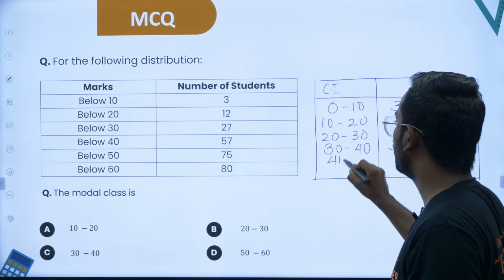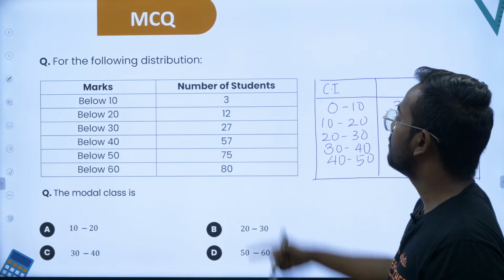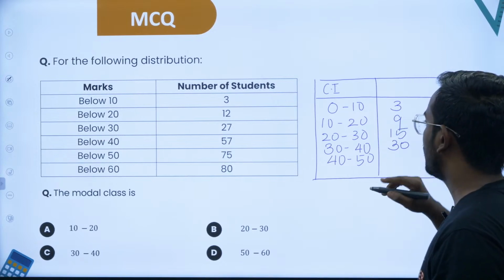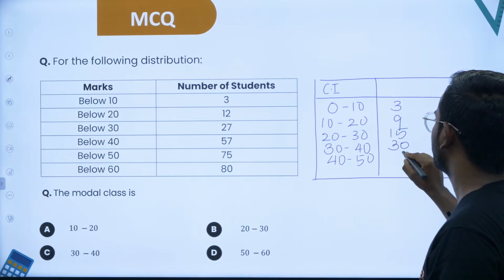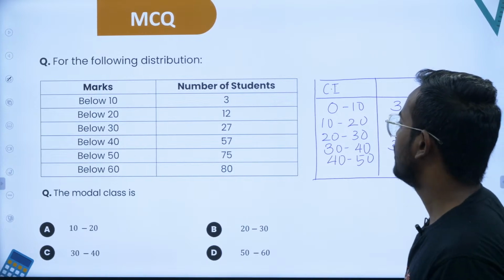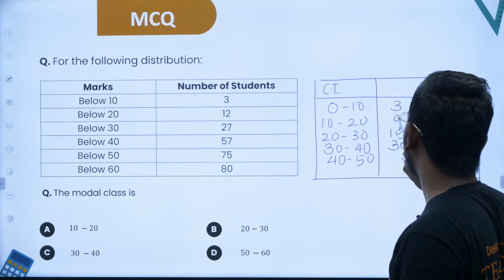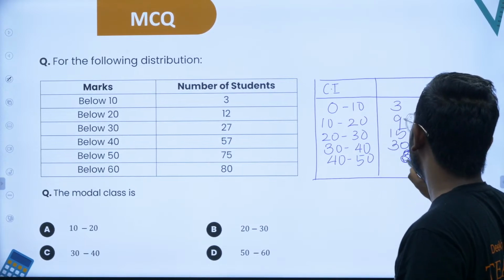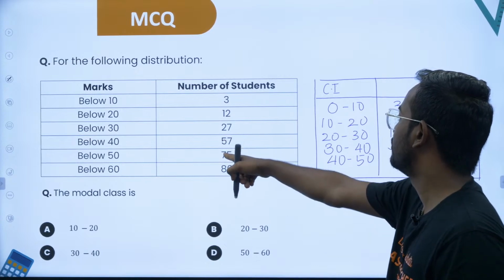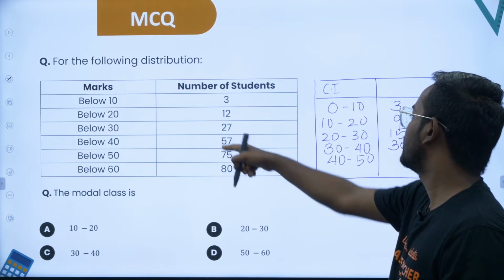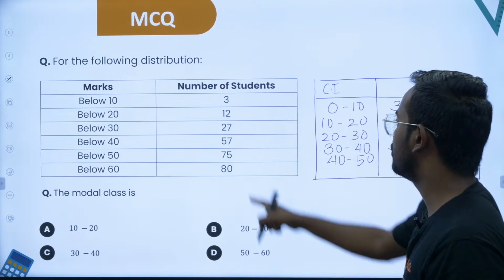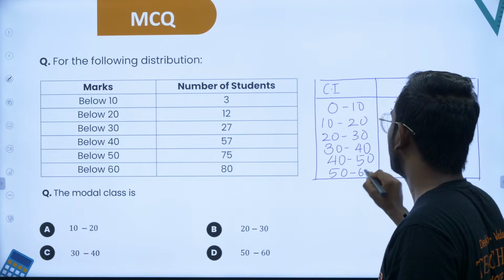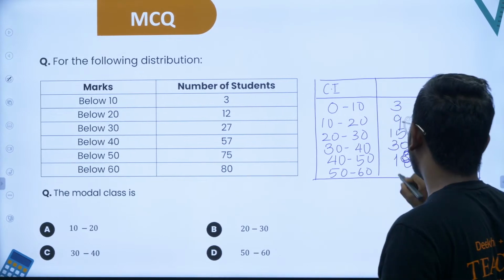From 40 to 50, 75 minus 57, that is 18. If you add 18 to this, you will get 75. Similarly from 50 to 60, it is 80 minus 75, that is 5.